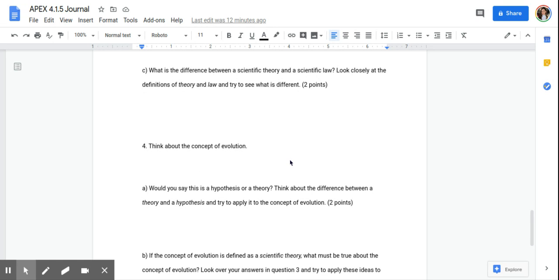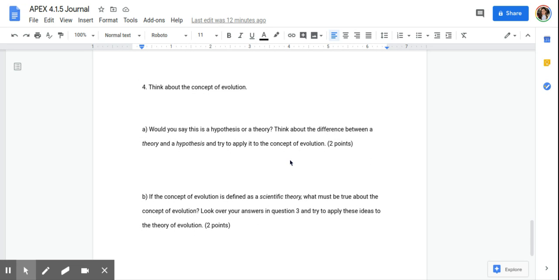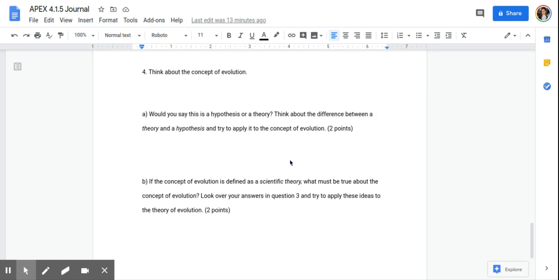And number 4, think about the concept of evolution. Would you say this is a hypothesis or a theory? Think about the difference between a theory and a hypothesis and try to apply it to the concept of evolution. So, like we've just discussed, hypothesis is an educated guess. Theory, it kind of covers a wide variety of concepts, and also it's backed up by scientific evidence, which we know evolution is. So you can make that decision on your own and kind of rationalize it, okay?